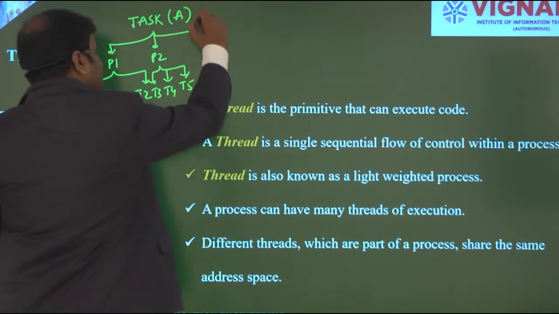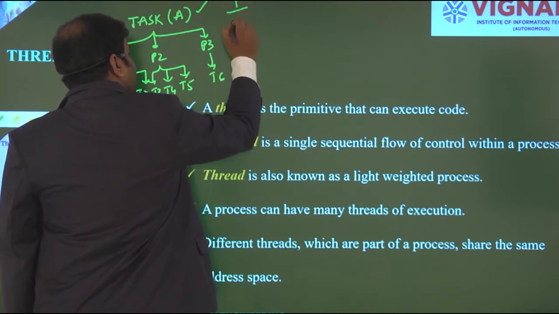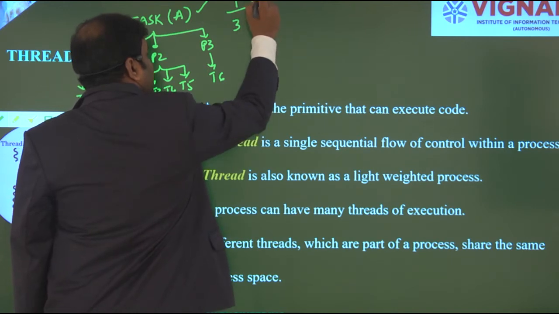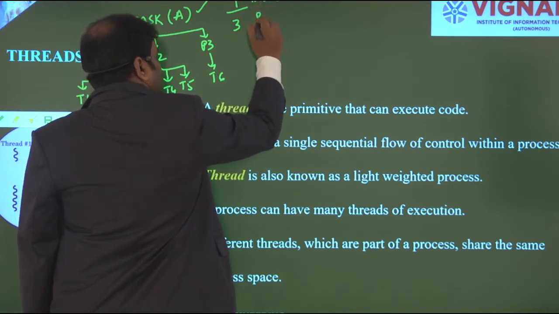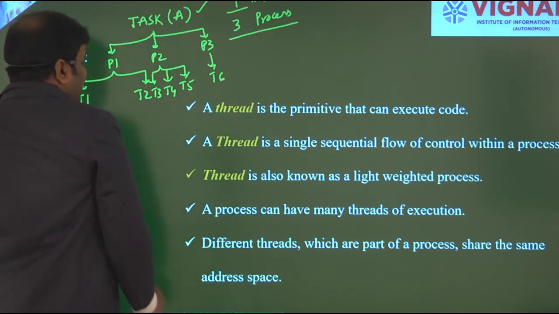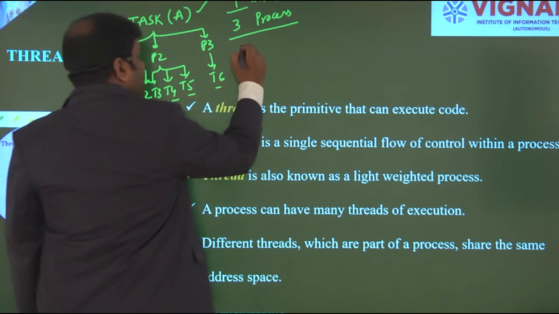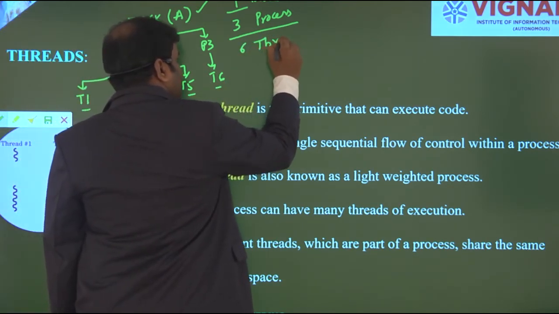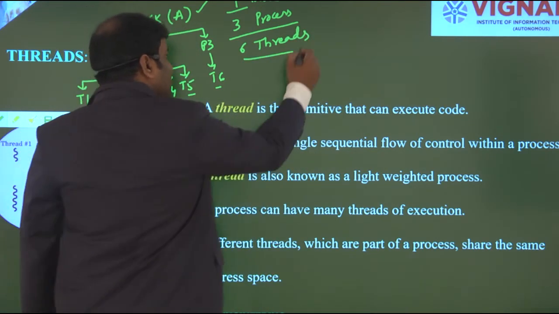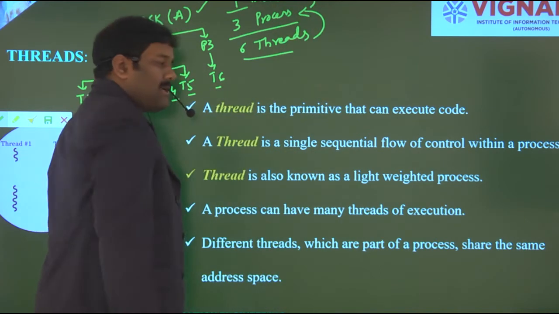For executing this entire one task, I need 3 processes. For executing these entire 3 processes, I need 1, 2, 3, 4, 5 and 6 threads, right? So a thread is a part of a process and a process is a part of a task.